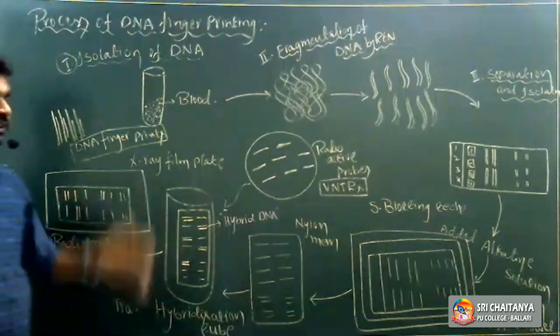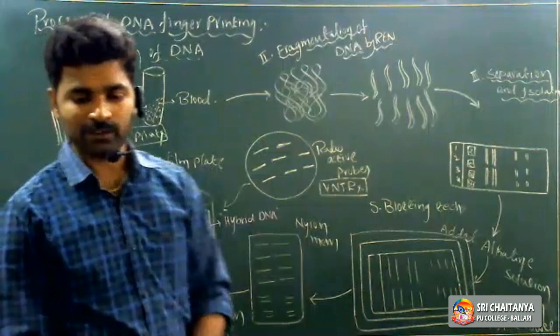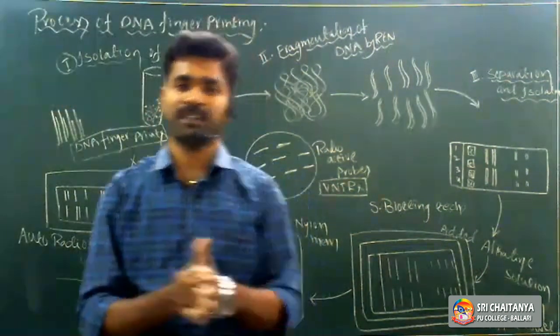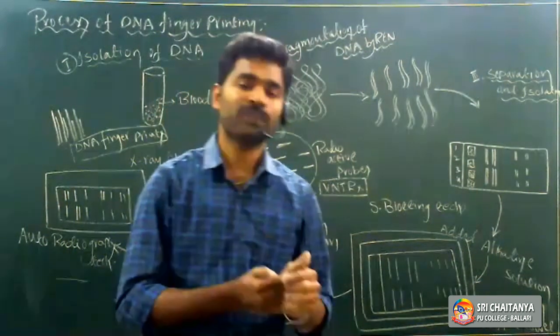After autoradiography, thin and thick bands, barcode-like structures, develop on the X-ray film or photographic film plates. We call them DNA fingerprints.